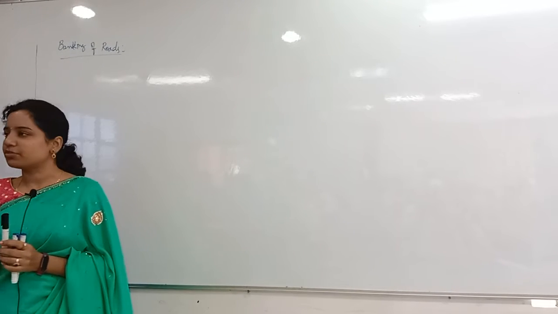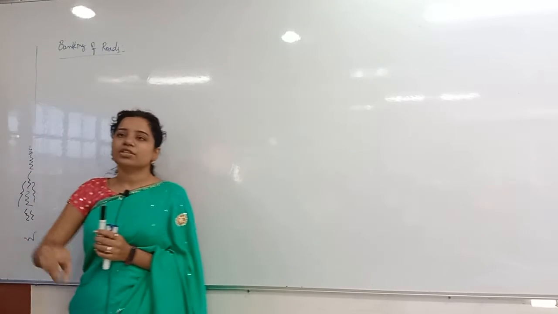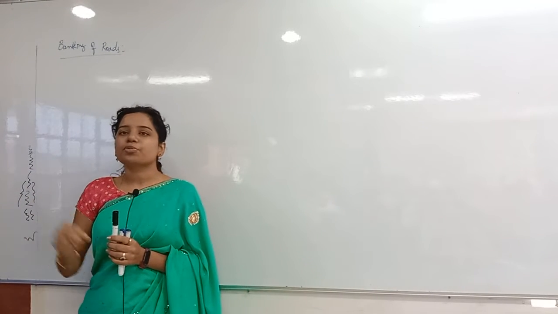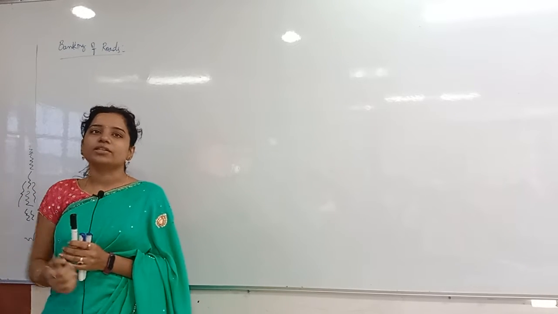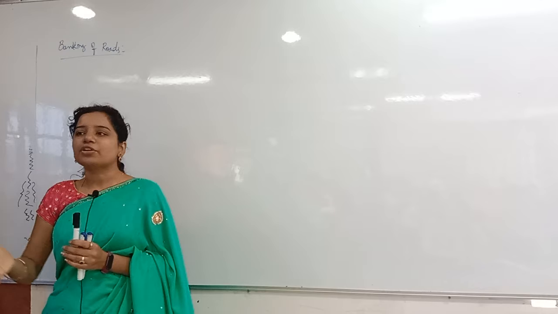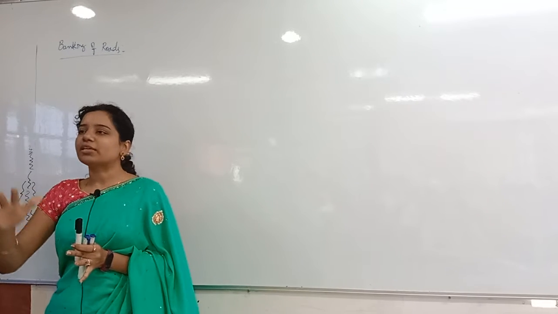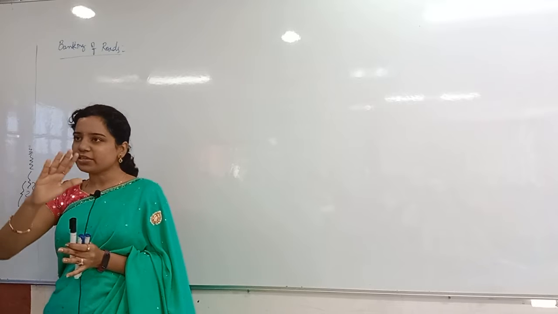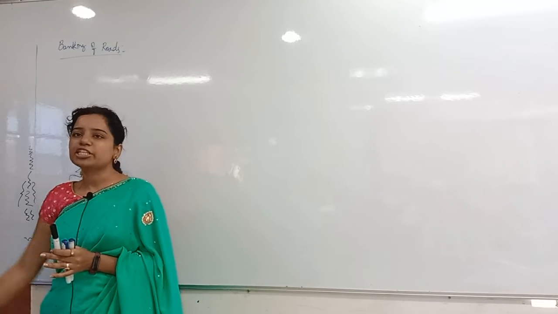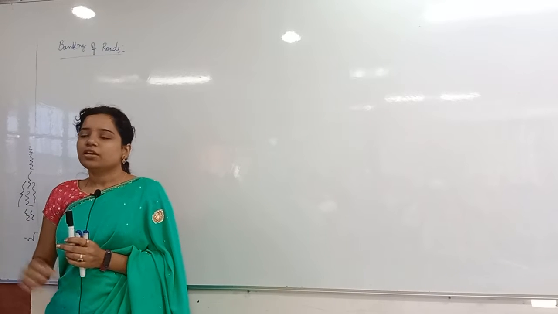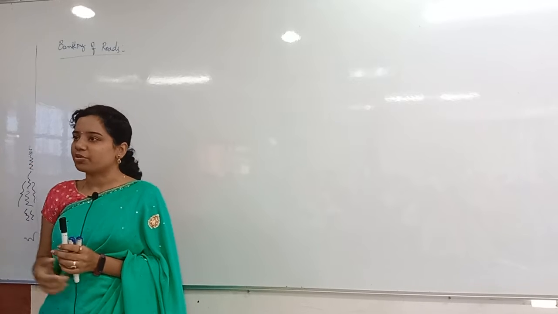In that also we got some formula. And after that, we have with banking and with friction. Two types of problems will be there. One is whenever the car is moving with more speed, what happens? Whenever the car is moving with less speed, then what happens? For example, with banking, with friction, a car is moving with high speed, then it will skid in which direction? Outward direction. That is one kind of problem.